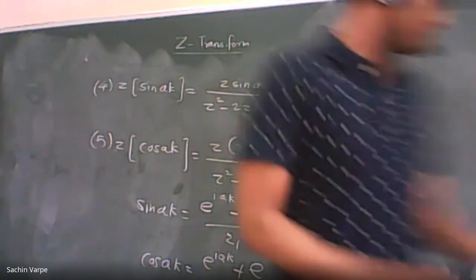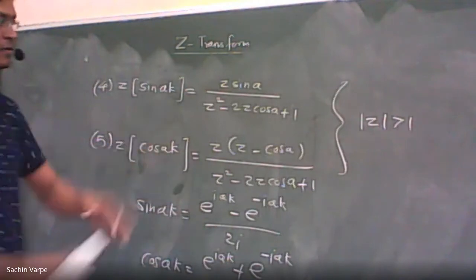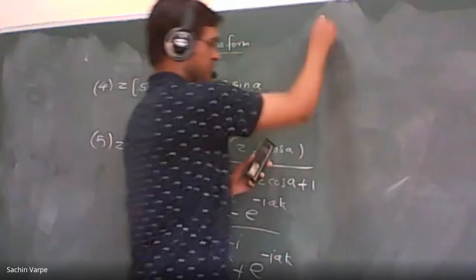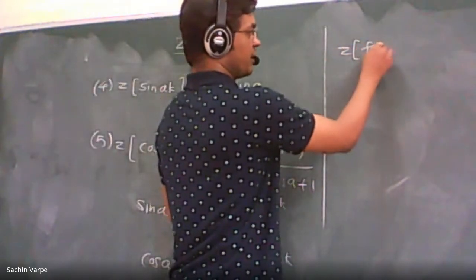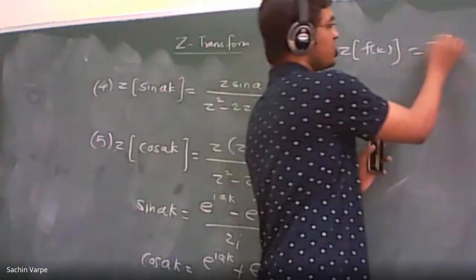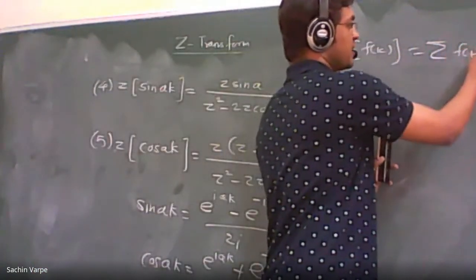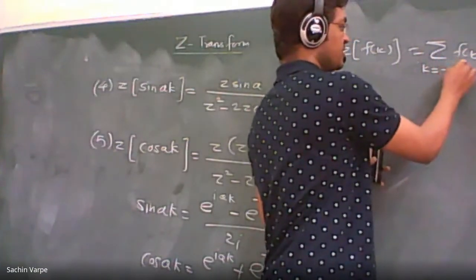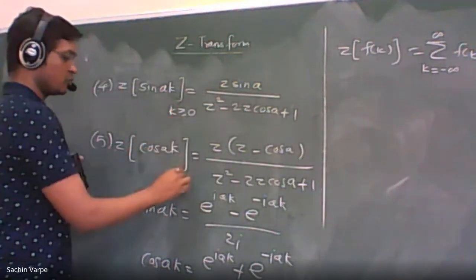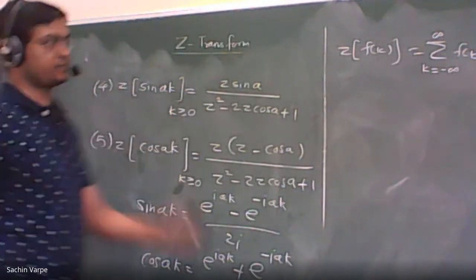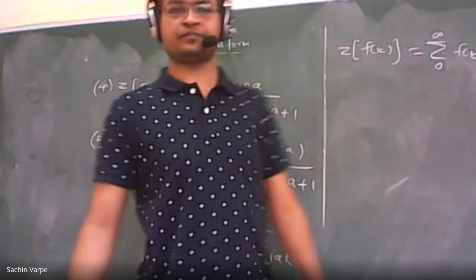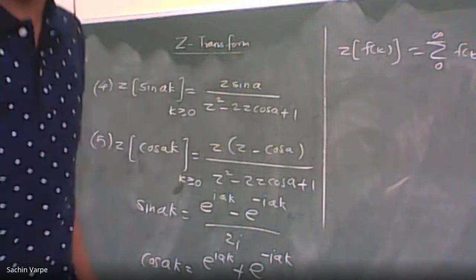So, with the help of these two formulas in the basic definition of Z transform, what is the basic definition? Z transform of f of k, where f of k can be sin ak or cos ak, is equal to the summation of f of k z raised to minus k. Here for both of these, k will always be greater than or equal to 0, so there will not be a question of negative k. Okay, I hope this is visible.